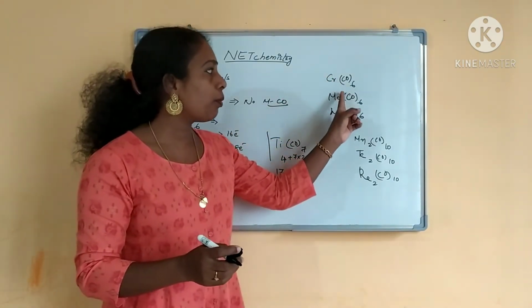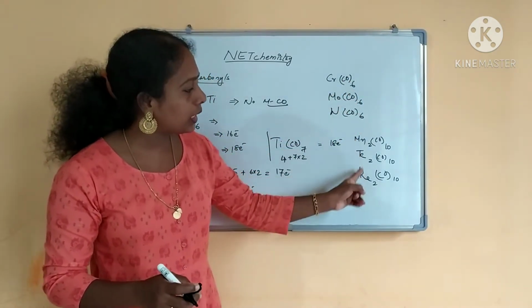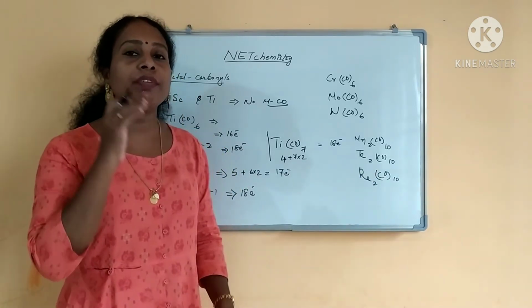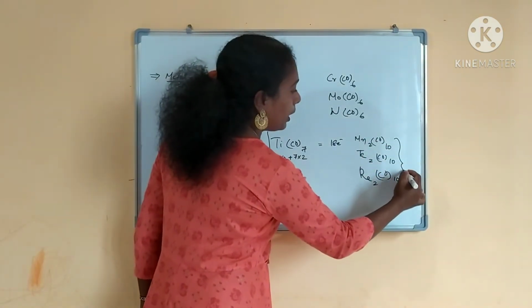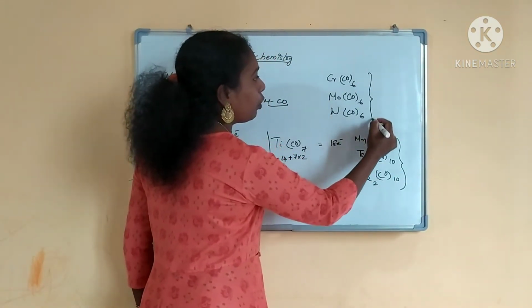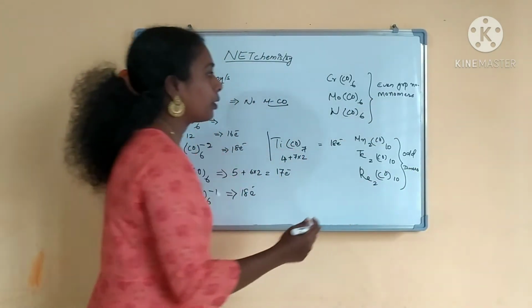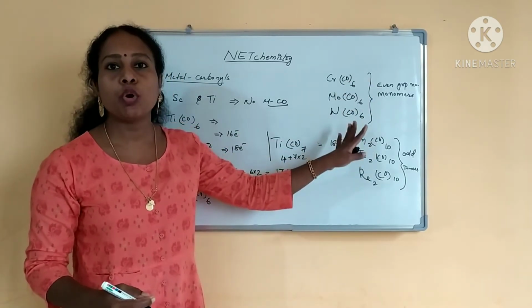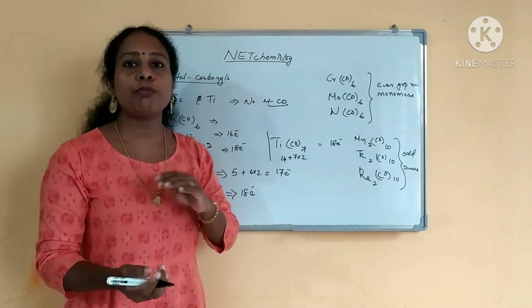And if you see chromium, molybdenum, tungsten, these have formed monomers. And if you see this group, this has formed dimers. What will happen in common when we are preparing the metal carbonyls? Odd group number will form dimers and even group number will form monomers. Clear? Even group number will form monomers and odd group number will form dimers.